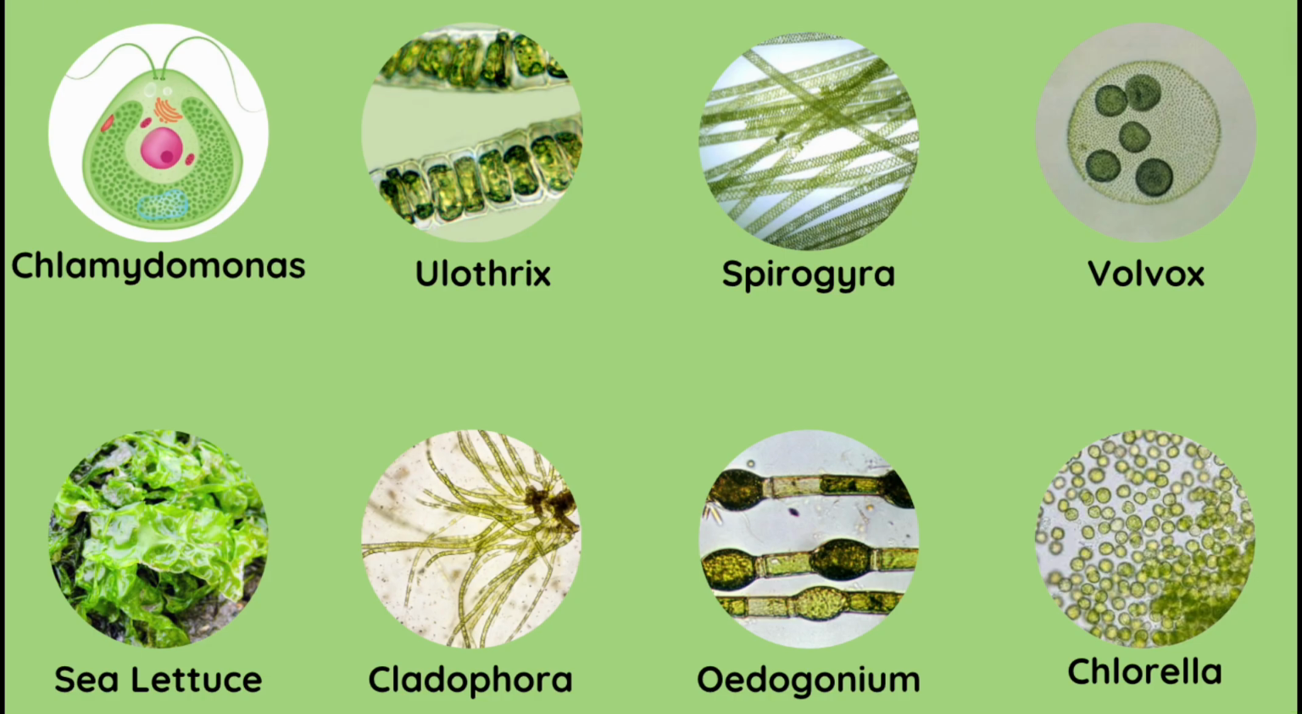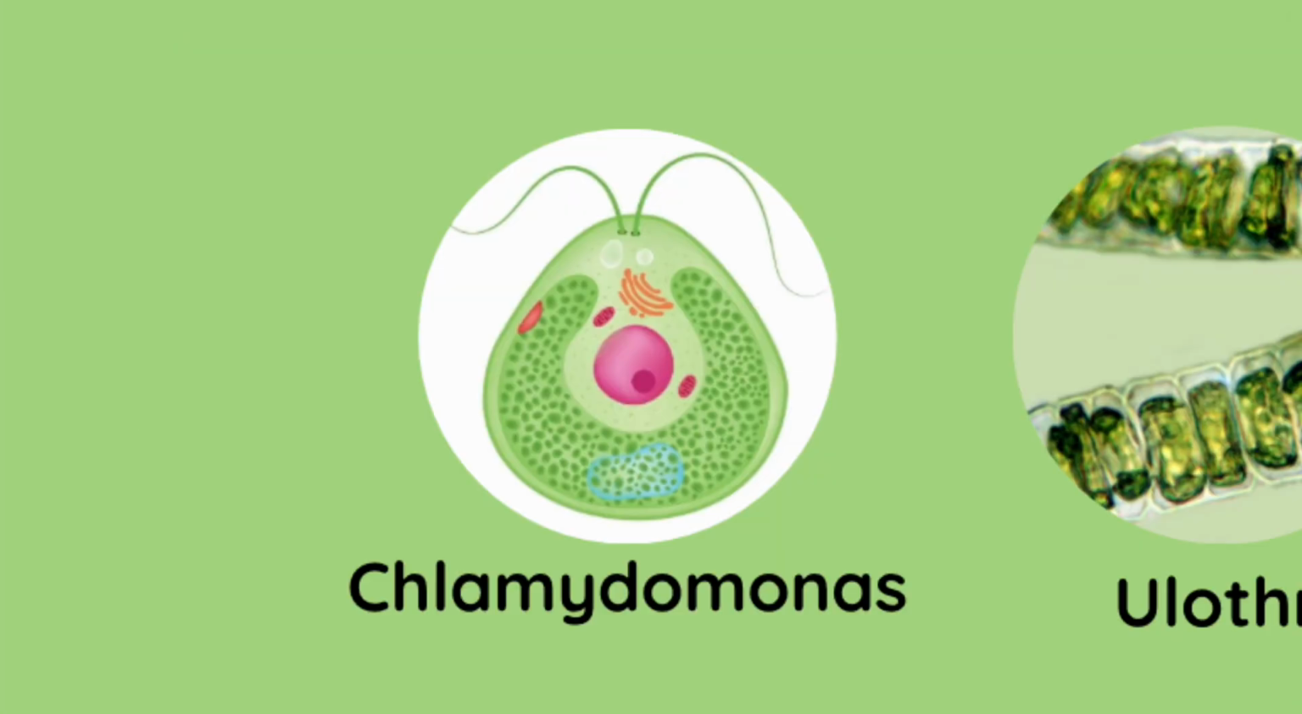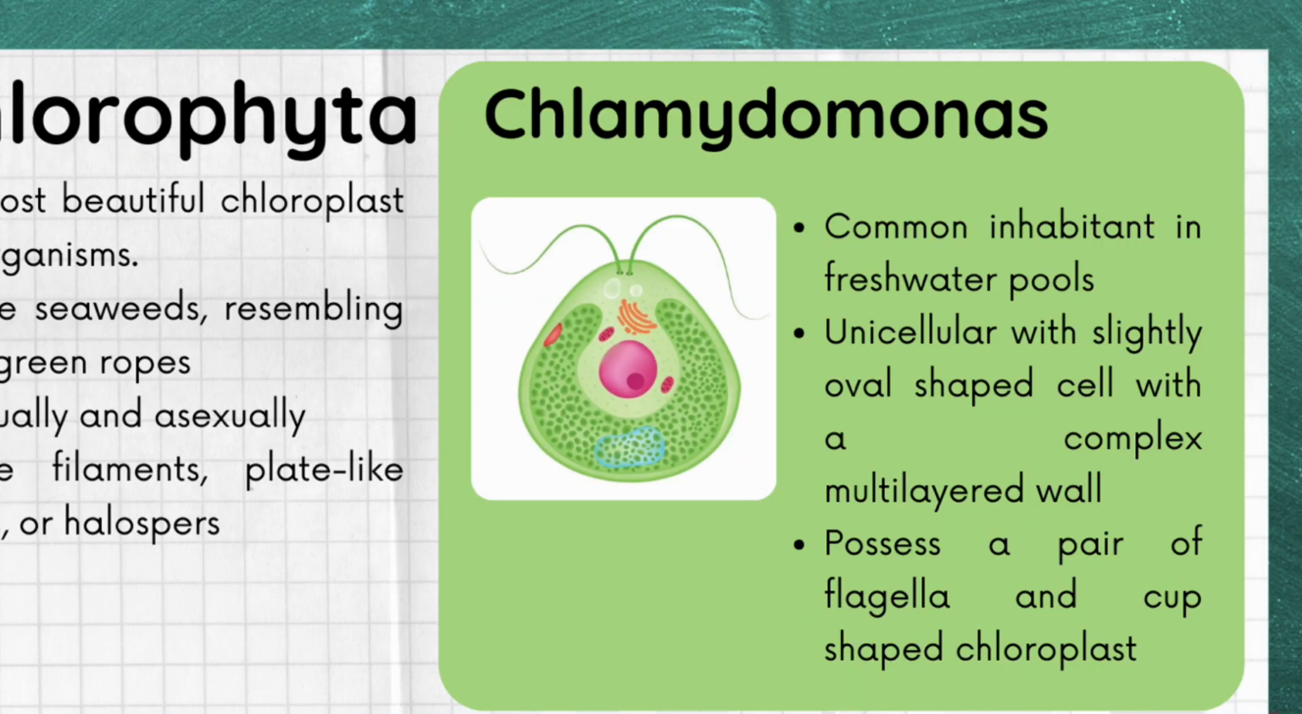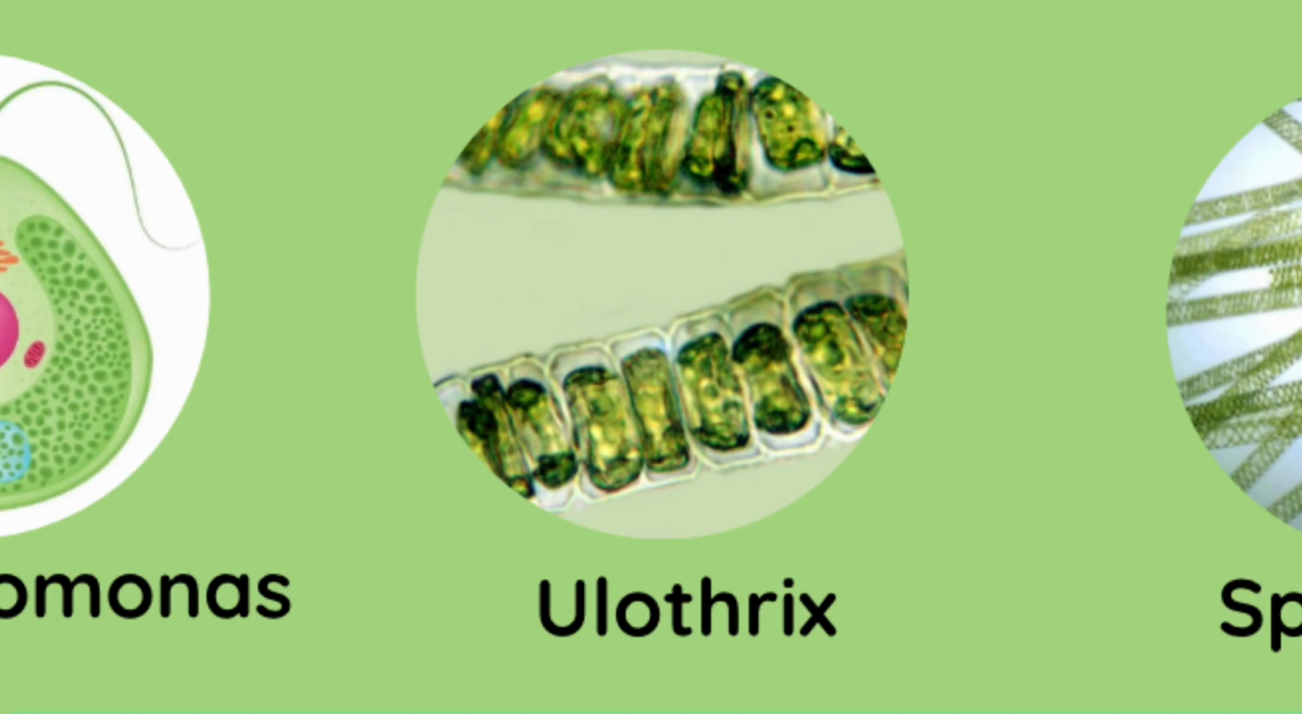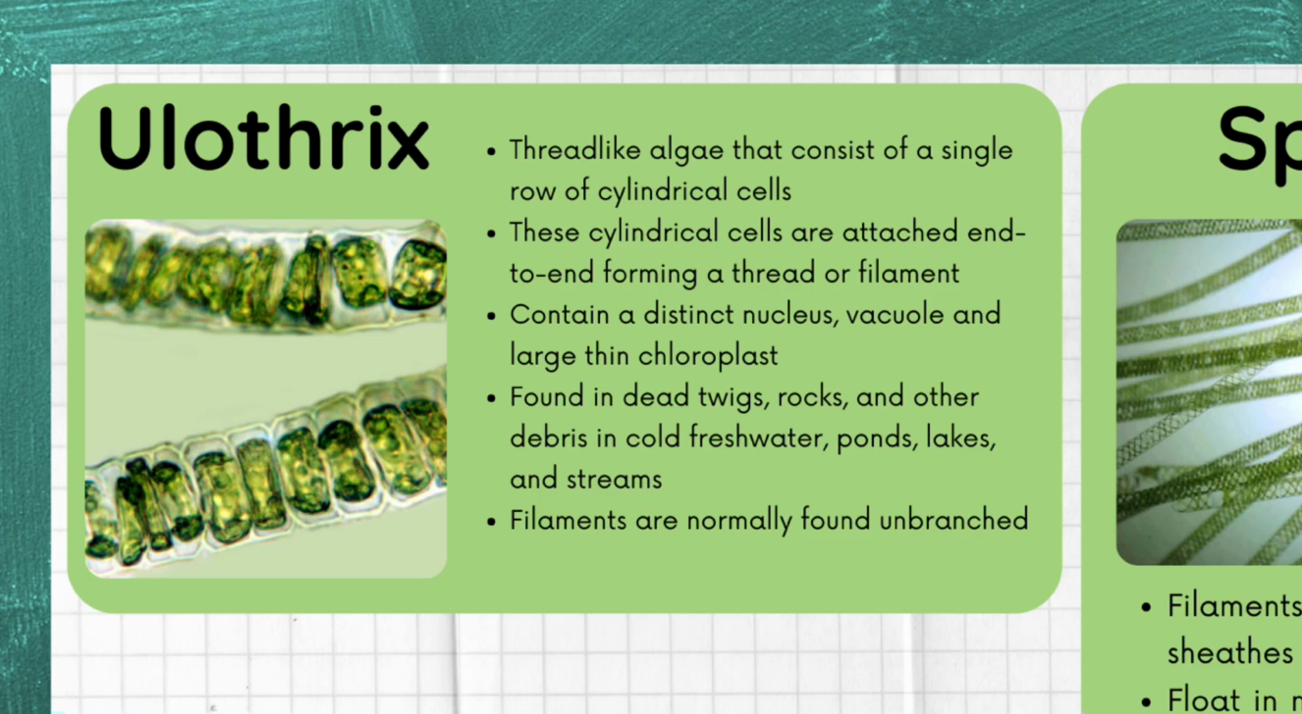Our first organism under phylum Chlorophyta is Chlamydomonas. They are a common inhabitant in freshwater pools. They are unicellular, with a slightly oval-shaped cell with a complex multi-layered wall, and possess a pair of flagella and a cup-shaped chloroplast. Next is Ulothrix. They are thread-like algae that consist of a single row of cylindrical cells.